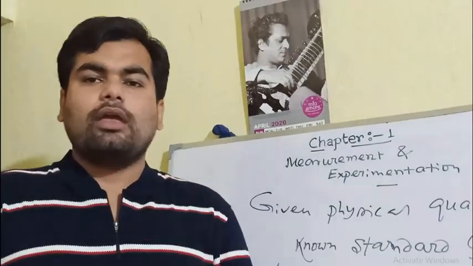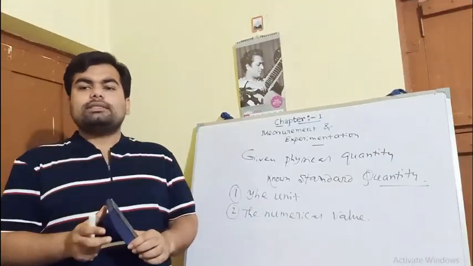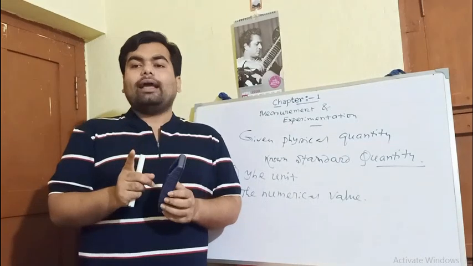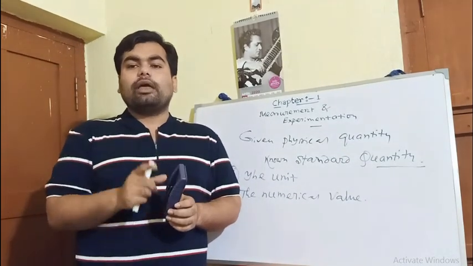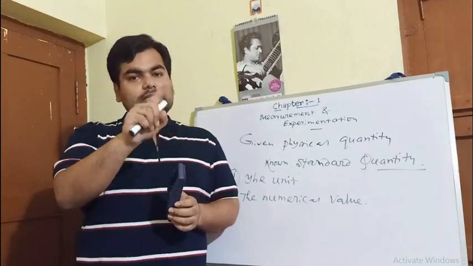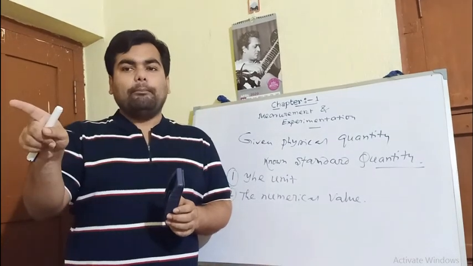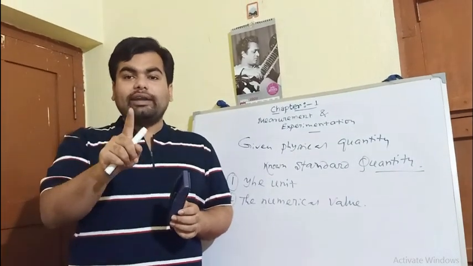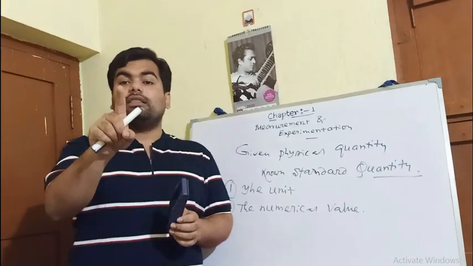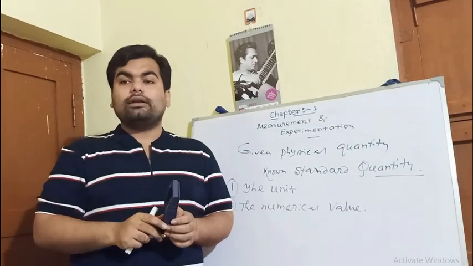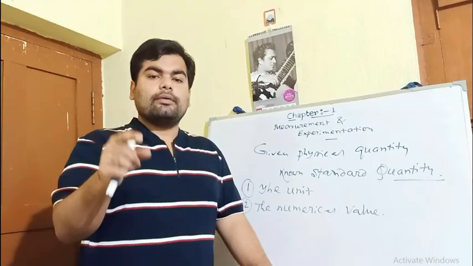For example, we can say the mass of a bag is 10 kg. It means the mass is measured in the unit kilogram and the unit is contained 10 times in the given quantity of sugar. Is it fine?